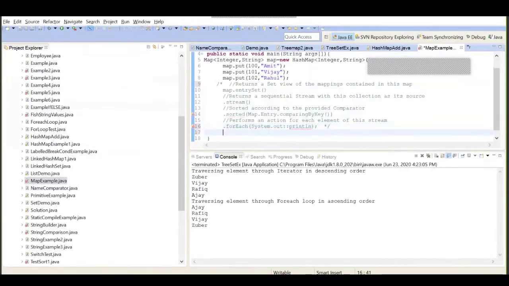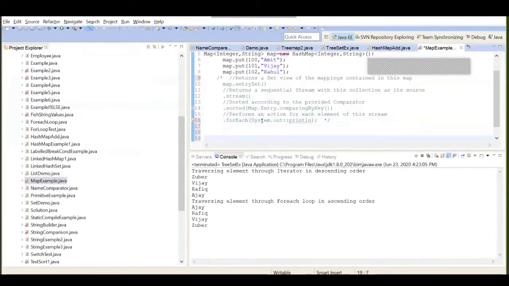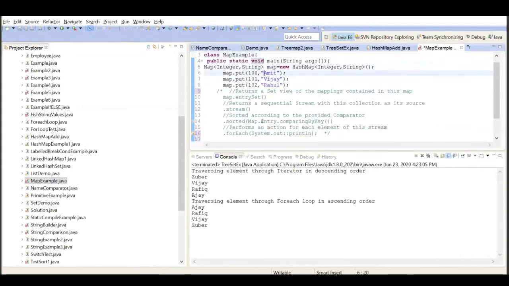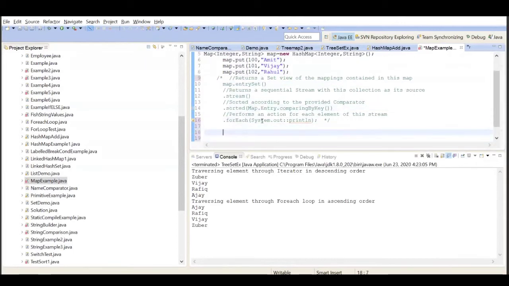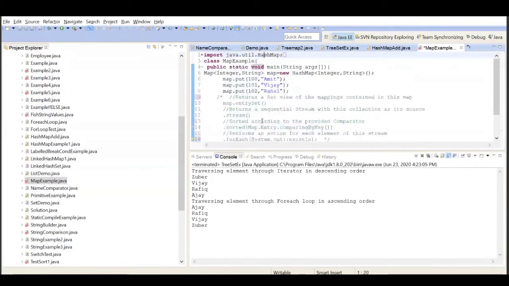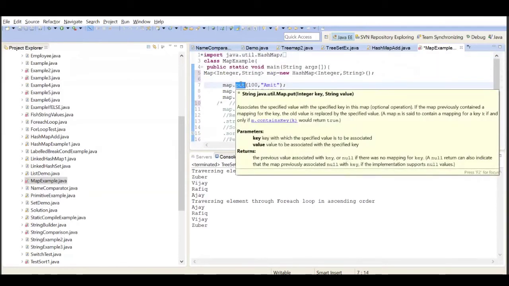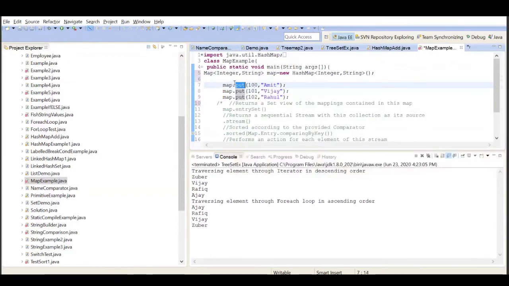So I'll show you what is the purpose of that also. Now I have a key value pair like this, and I want to enter the data. So now, using a put method, rather than add, you need to have a put method here. We will not use add anymore here. We will use the put method to add the data into the map.